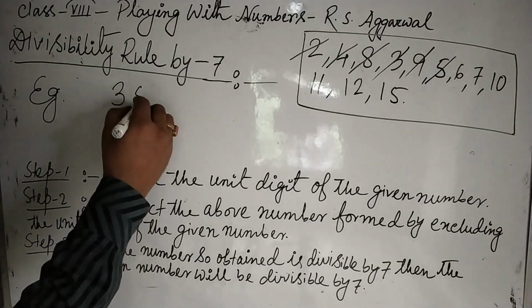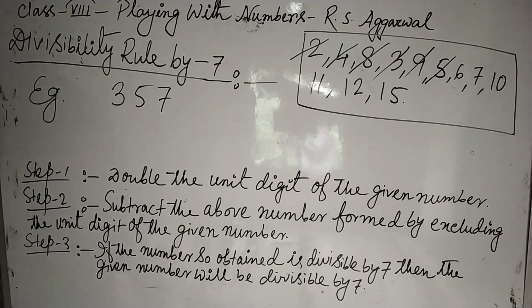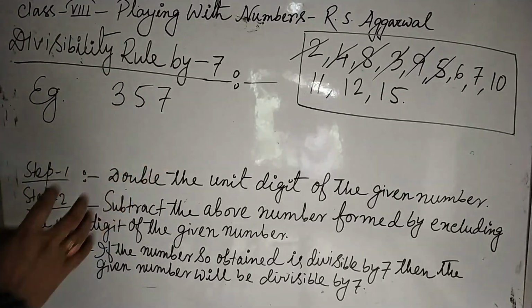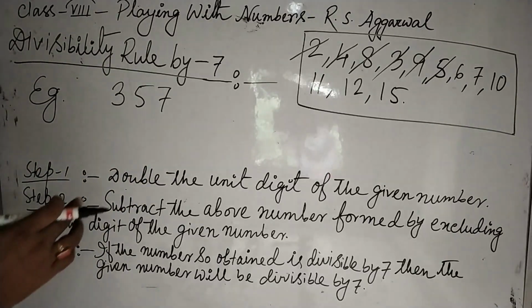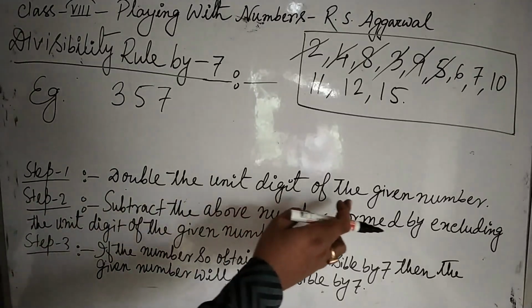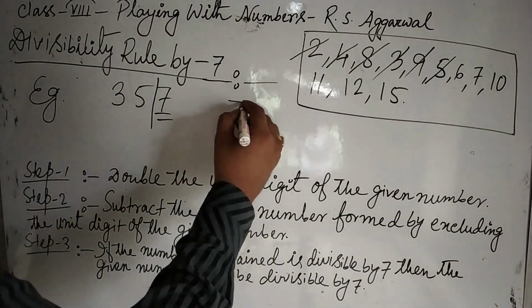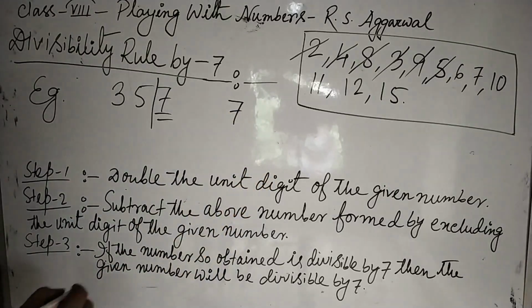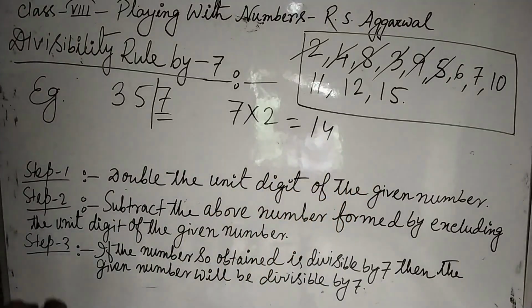The number is 357. Here we have to test whether this number is divisible by 7 or not. First step, double the unit digit of the given number. So this is the unit digit, that is 7. 7 is the unit digit. Double means multiply by 2, that is 14.